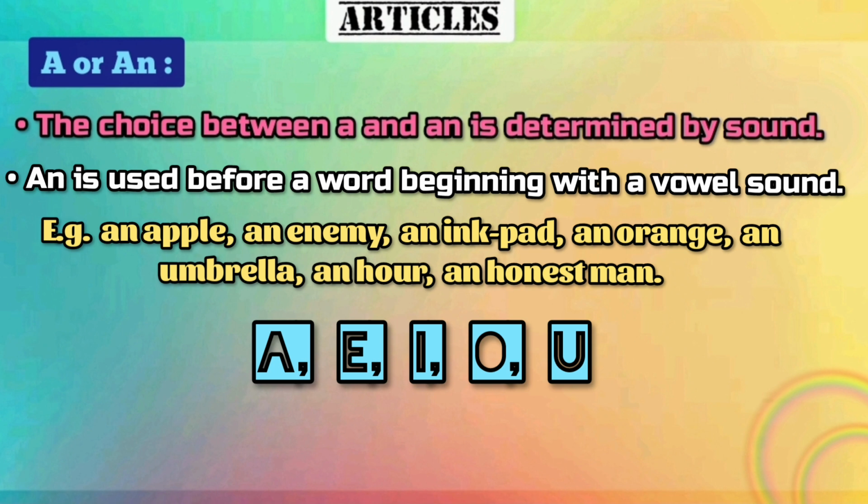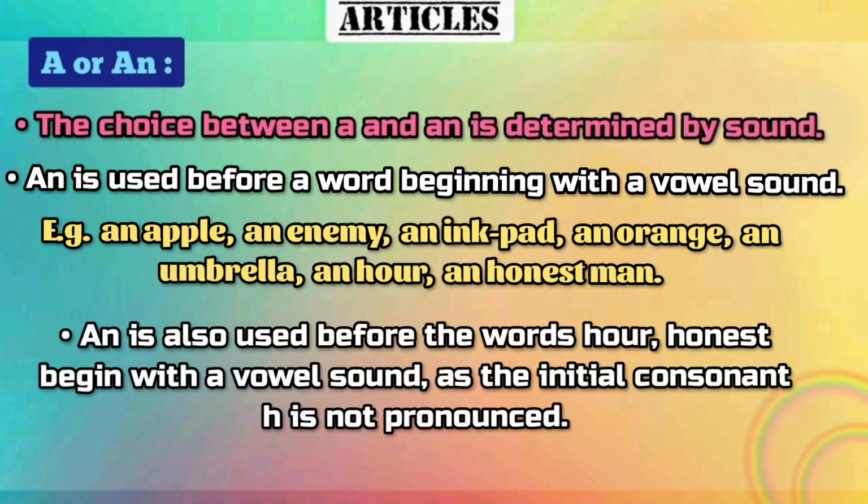And also here you can see there are words like hour, honest. They are starting with H, but the initial consonant H is not pronounced here because we pronounce it as our, not hour. So here hour and honest, they are also starting with a vowel sound. Similarly, there are many such words where the initial consonant sound is not pronounced, and in such conditions, we will use an as an article.